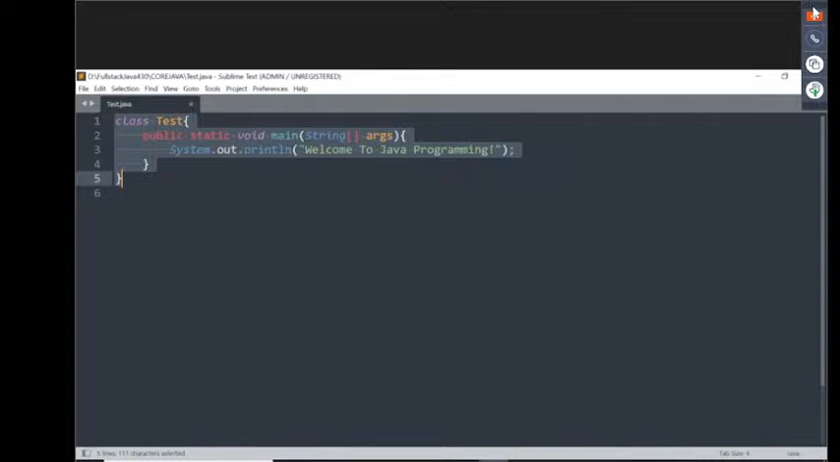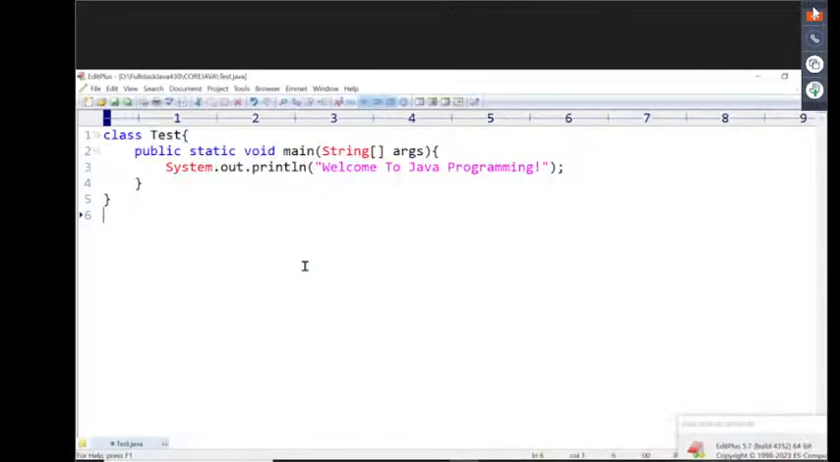What class is required? A main class is required. One class is required. Inside this, what is required? The main method is required, public static void main. Then inside this, one line to display some welcome message is required: System.out.println.